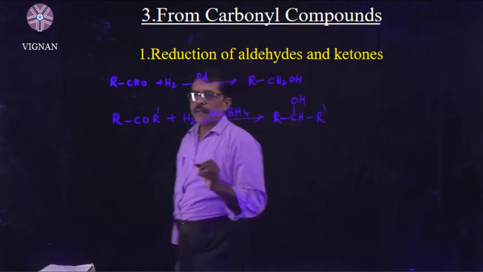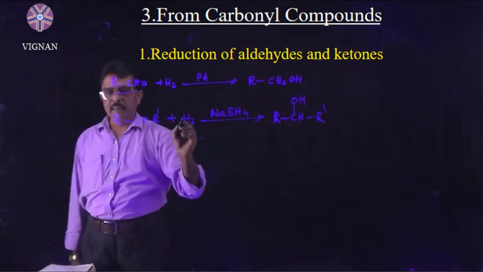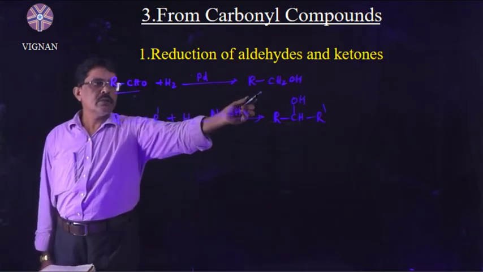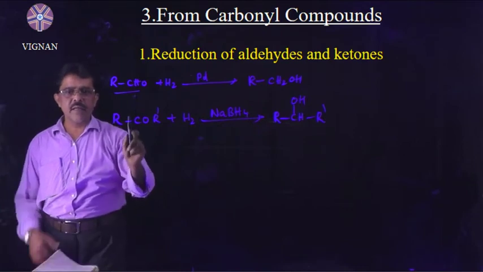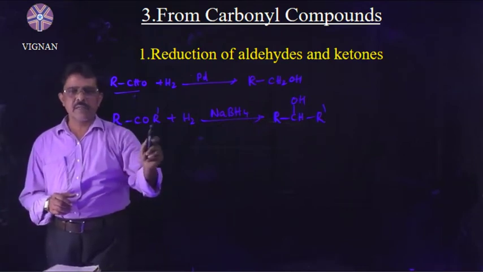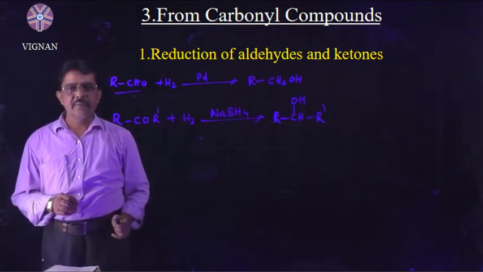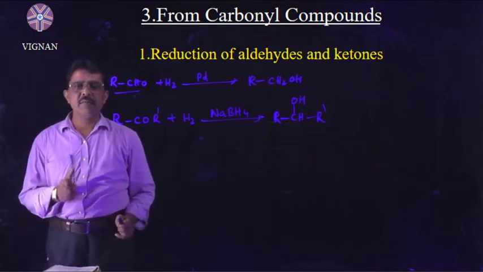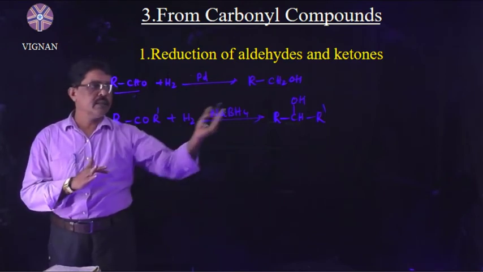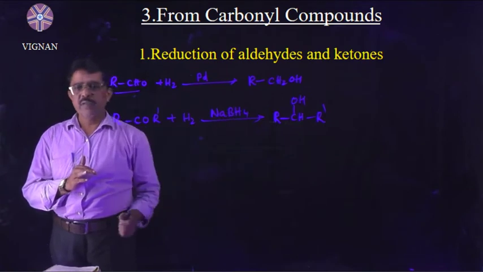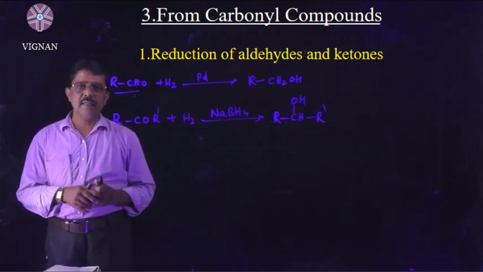So what will happen here? The aldehydes undergo reduction. You will get primary alcohols. While ketones undergo reduction by means of sodium borohydride, which is also one of the reducing agents. Aldehydes and ketones reduced with sodium borohydride give secondary alcohols.